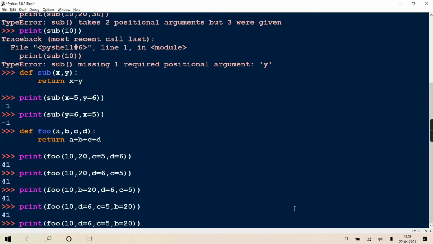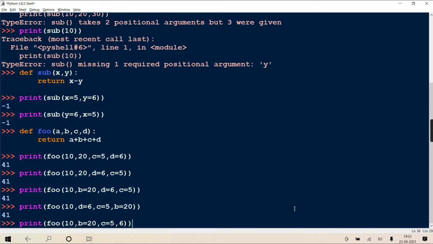And you can check, see, if you are writing A, B, then C I am taking, and D I am passing as positional. It will give an error.